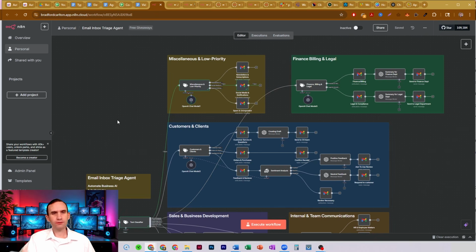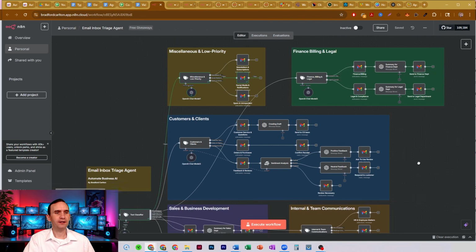So I'm going to go through it all. I'm going to explain everything, but do understand these aren't necessarily just for setting this up exactly as it is. This is really for you to be able to take pieces and parts. Maybe you don't really have to deal with any legal issues. If you don't have any legal issues, you may not have to tag it with a legal issue tag, right? But you might have financing issues or invoices that you want to send to your bookkeeper.